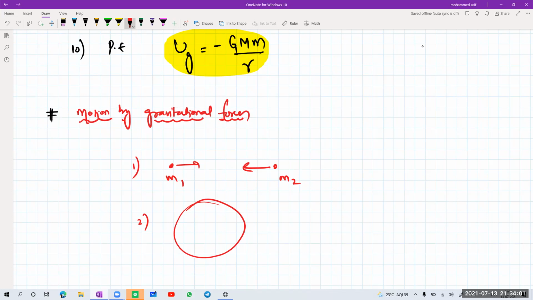You see, there are two types of motion in this one, beta. The problems we generally get are of two types. The first is motion by gravitational force in a straight line, between M1 and M2 directly, where F is equal to G M1 M2 divided by R square.